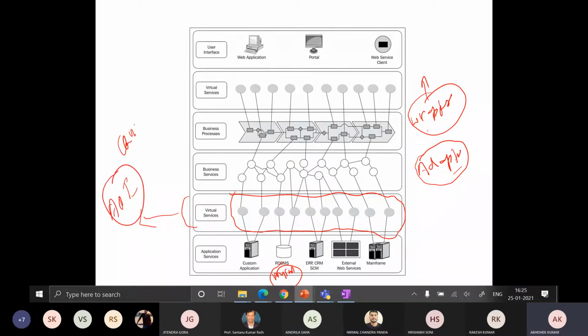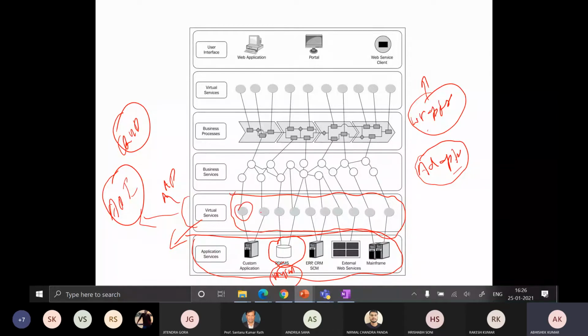Yes, sir. Last lab we have seen this example, the CRUD application using virtual services. What is the meaning of virtual services? It simply tries to expose the given concrete service using some kind of APIs, right? So these are concrete services, and all these services are exposed as virtual services, meaning kind of REST APIs or web services, right?